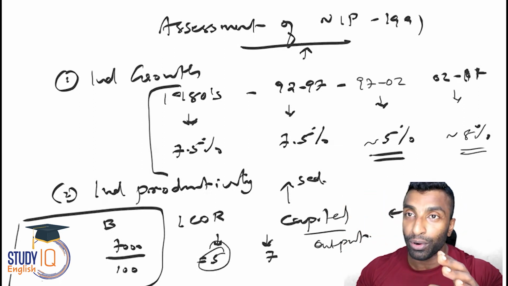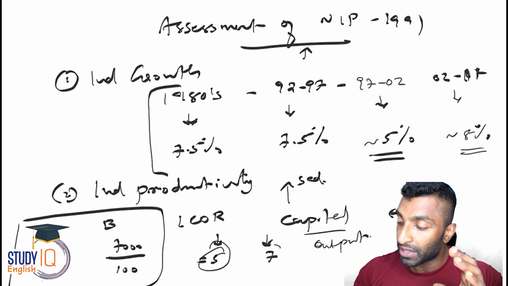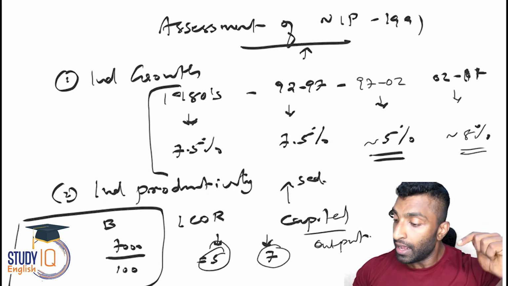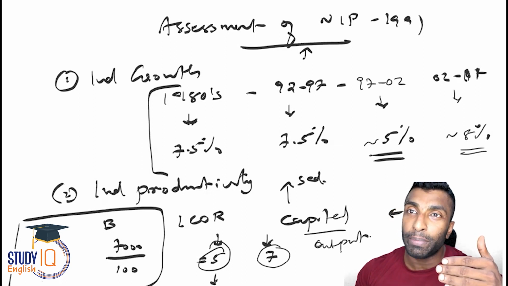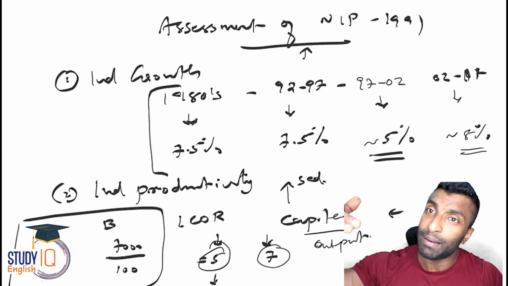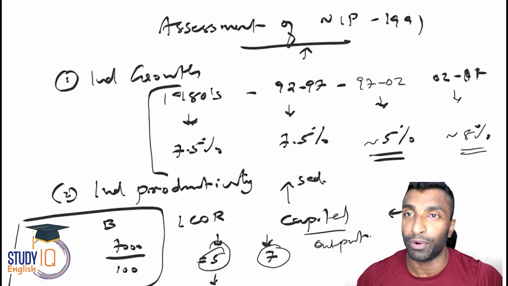This is actually your ICOR, and this is actually the per unit cost of production. Lower the value, better the efficiency or better the productivity. Now, this is actually what is required in a competitive environment, right? Because it is helping the consumer. At the same time, you are getting a very good price.